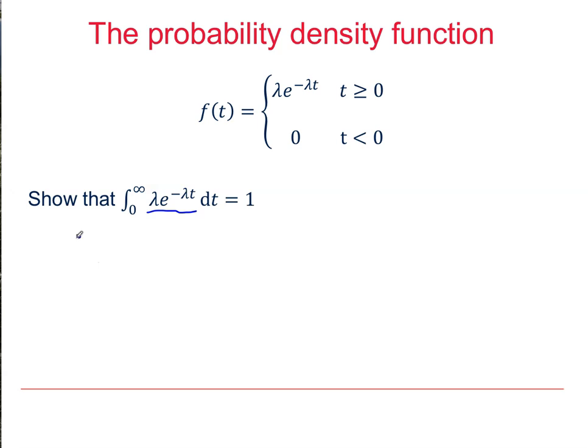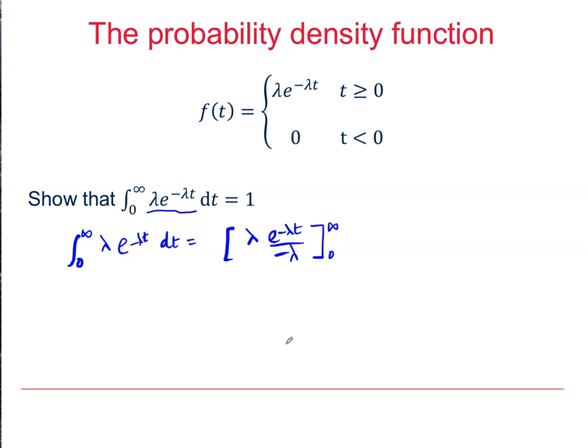This is a fairly straightforward sort of thing. You might want to pause the video and just make sure you can do it, but here it is in case you're not feeling like doing that. So what we're going to have here, I think I've just dropped a little lambda there, which wasn't great. So we're going to have e to the minus lambda t here, and then we're going to need to divide by minus lambda.